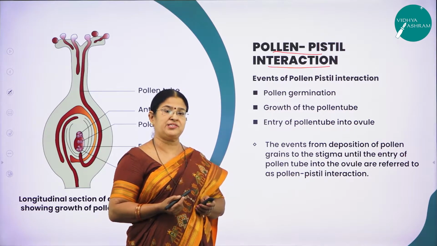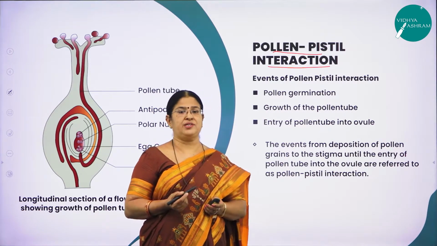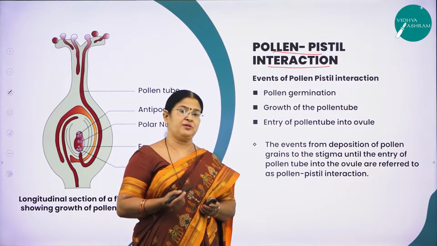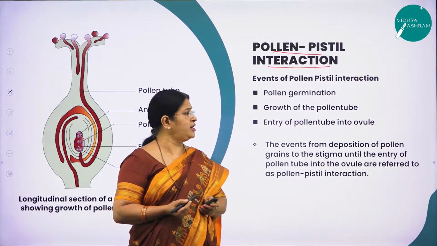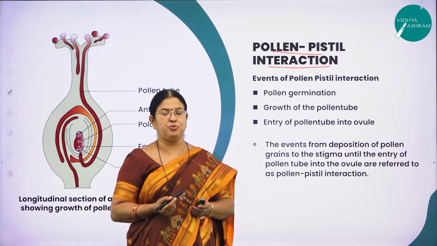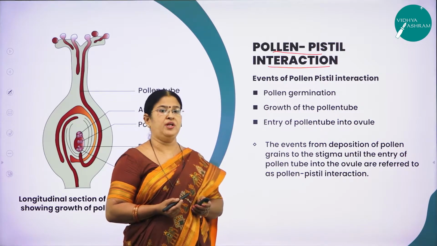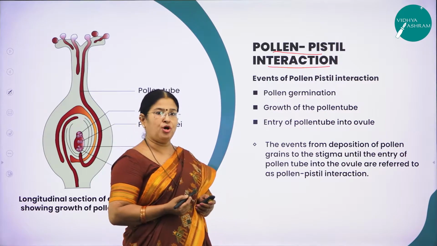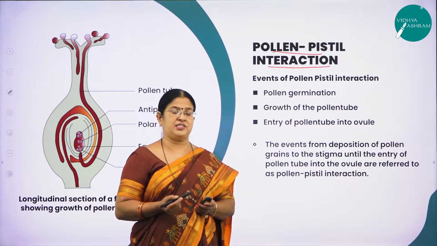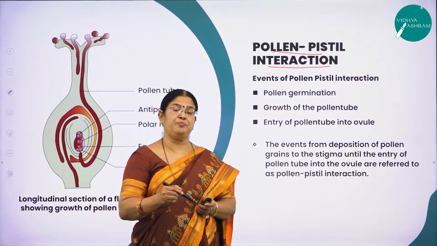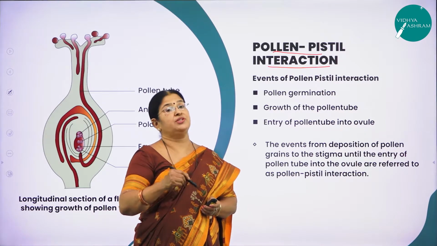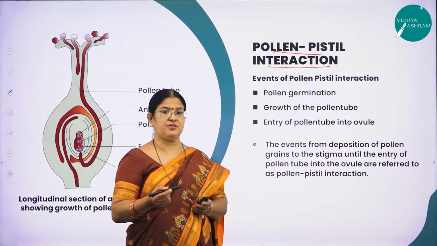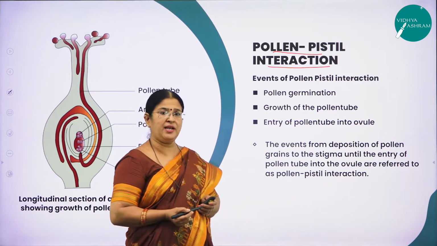Pollen-pistil interaction is nothing but the transfer of pollen grains onto the stigmatic surface, followed by pollen germination, followed by the formation of a pollen tube carrying the two male gametes and reaching the ovule. That whole process is called pollen-pistil interaction. Hope you have understood what pollen-pistil interaction is. From the time of the landing of the pollen grains on the stigmatic surface, all the processes that happen thereafter are called pollen-pistil interaction.